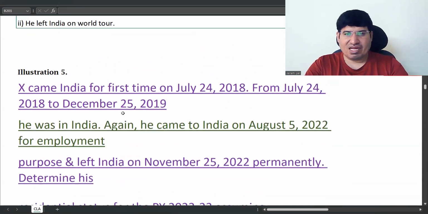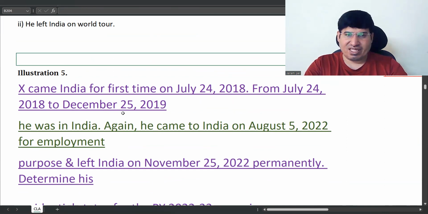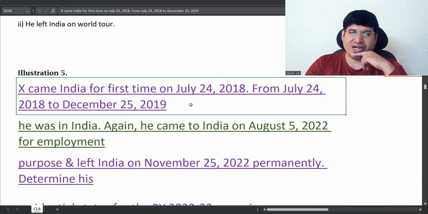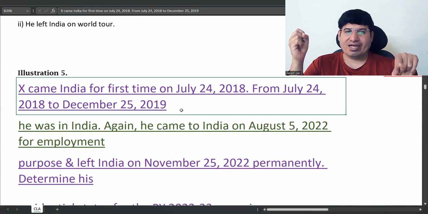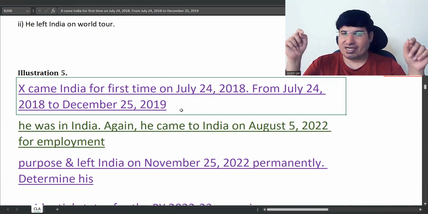So now for this we'll have to calculate all days in this case. So here one thing is he came for the first time in July 2018. July 2018 to December 2019 he was in India. That is 2018-19. Okay. And then from April 1, 2019 to December 25, 2019, in these 2 years you will find days in India.